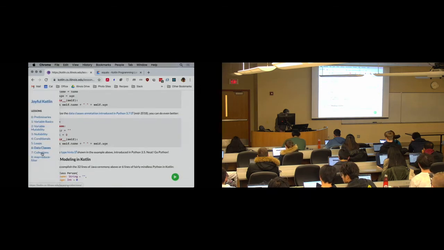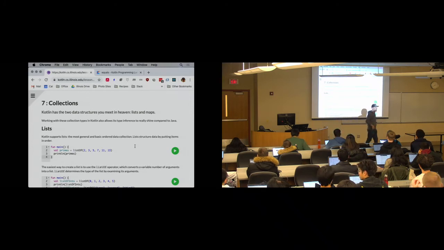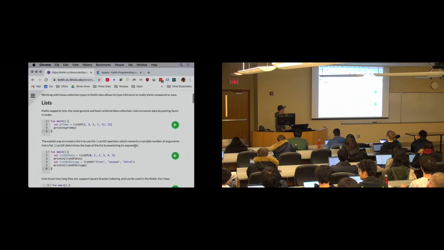Next lesson, collections. All right, here we go. Kotlin supports lists and maps. These are, as I sometimes refer to them, the two data structures you meet in heaven. They are probably the most useful data structures you will ever learn. And what's a list? A list is an ordered data structure. It's modifiable most of the time. It puts things in order.